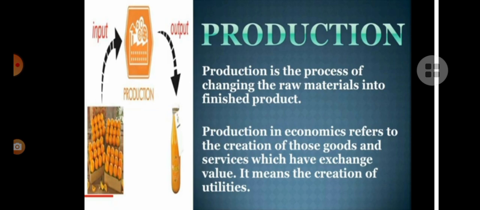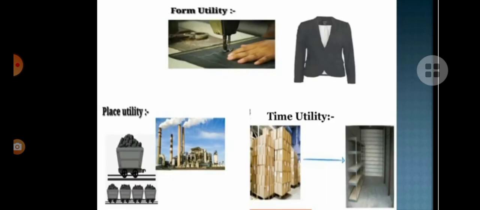So now, if I sell that burfi, its cost value increases, isn't it? Exchange value now becomes more, but I need to do some extra effort. Okay, so this is called utility, making use of the goods into more useful way. That is called utility. Okay, so there are three types of utility.